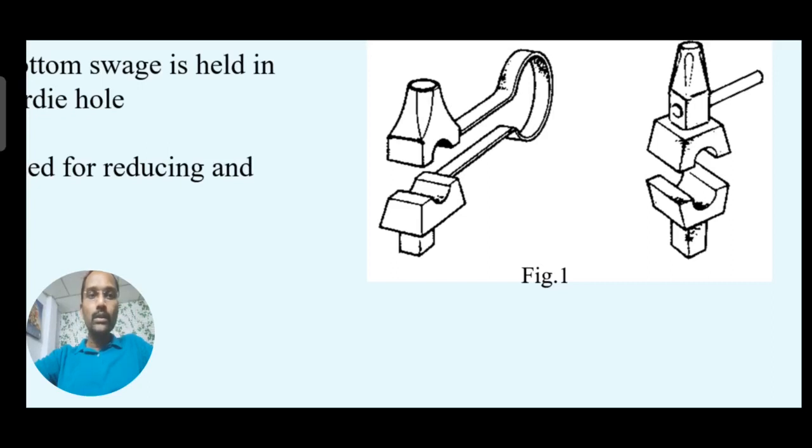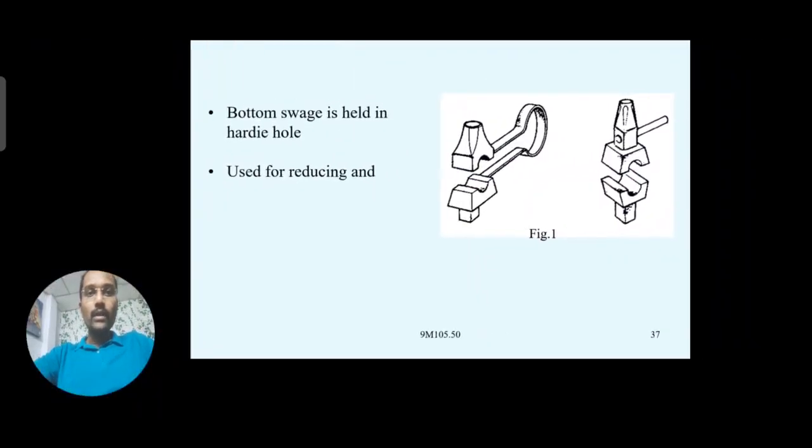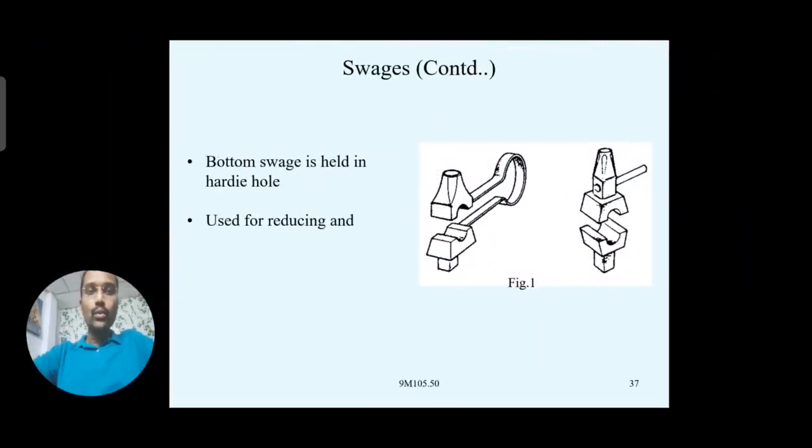The hardie hole is present in the anvil, right? Or you can use the swage blocks also. There will be a number of square holes or the like. So this can be fitted on the anvil. Now, generally, with the help of these swages, after fixing the shank portion in the hardie hole,